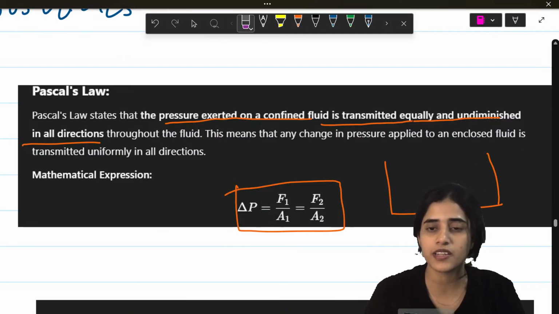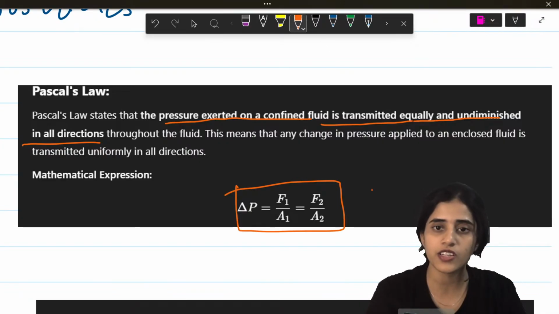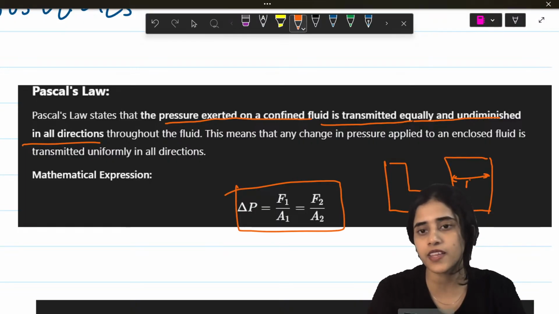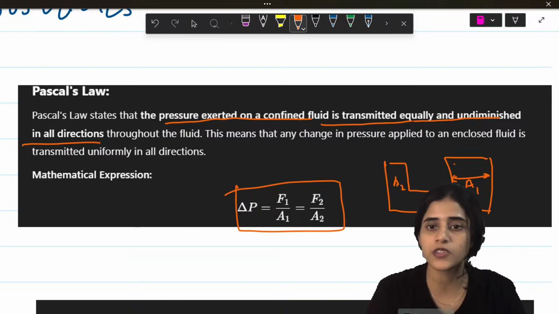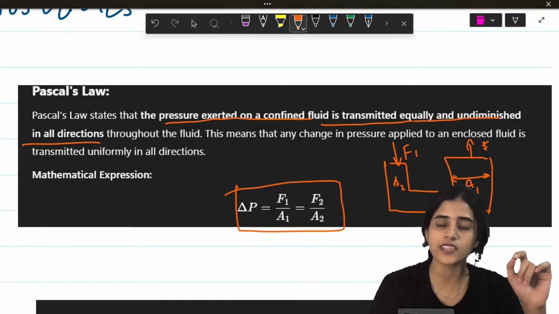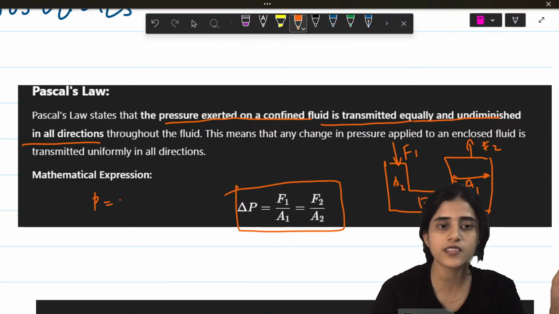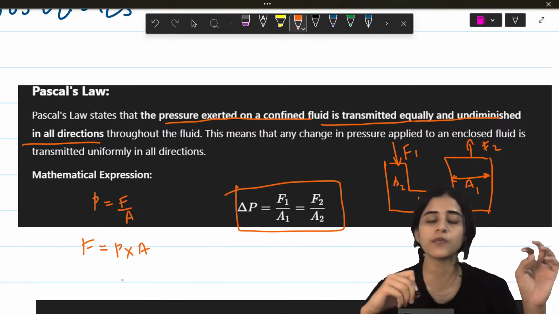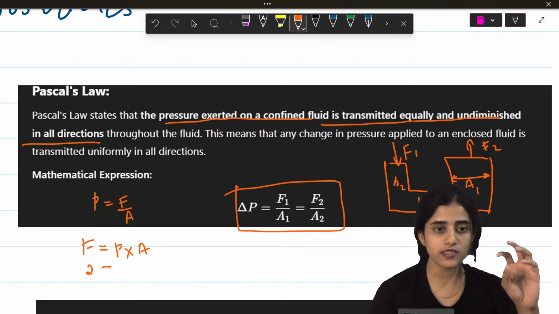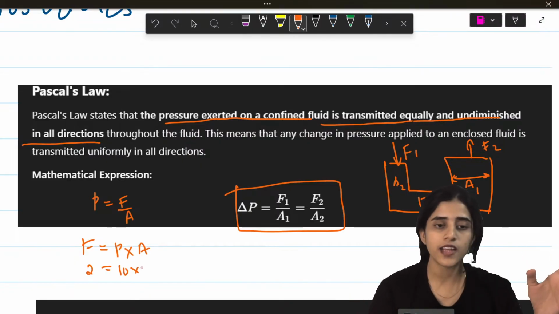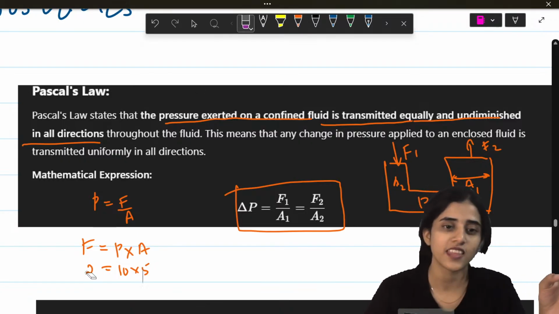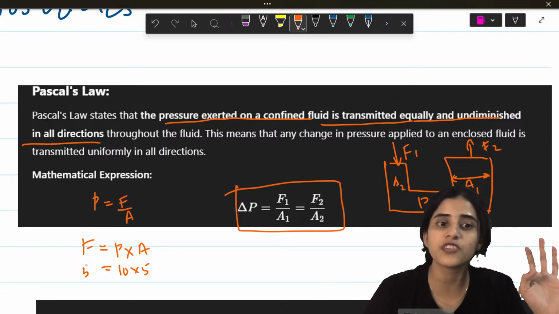You might have all learnt, I don't know if you've learnt. So if you have the hydraulic lift, one part, the area will be big, A1. This is going to be A2. Now if I apply a small force F1 here, it comes out as a big force F2. Why? Because pressure is constant. Pressure is the same throughout. And pressure is force by area. So force is pressure into area. Okay. So if I apply a force of 2 newtons, it would become, let's say, 10 into 5. Sorry, that was very stupid. I'm really sorry. So this is 50. Okay.